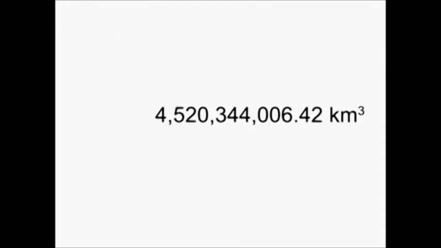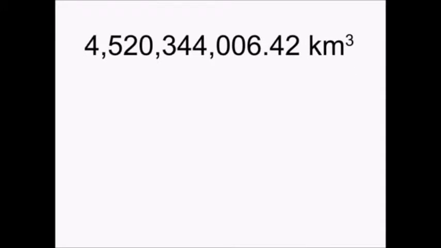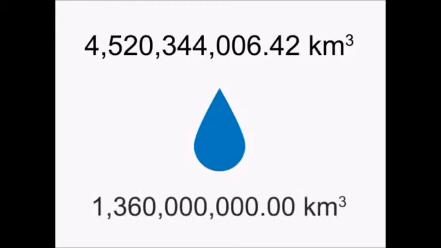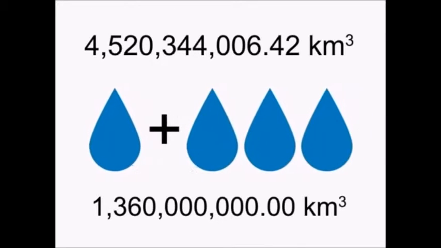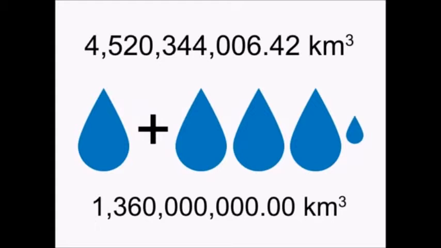But numbers this large are hard to conceptualize, so we need something to compare it to. Imagine, if you will, all of the water on our planet as a single, gigantic drop. Experts estimate that the volume of this drop would be 1.36 billion cubic kilometers. The amount of extra water that would be needed to flood the world is considerable. In fact, we'd need 3 1/3 more drops. In other words, the water on our planet would have to be 4.32 times what it is today.